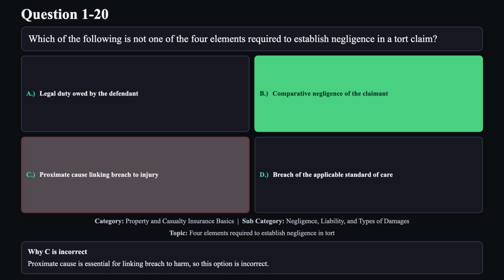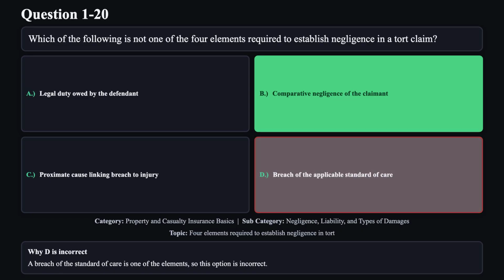Reason C is not correct. Proximate cause is essential for linking breach to harm, so this option is incorrect. Reason D is not correct. A breach of the standard of care is one of the elements, so this option is incorrect.